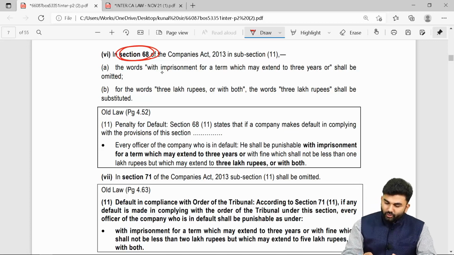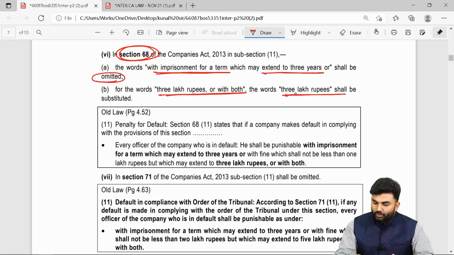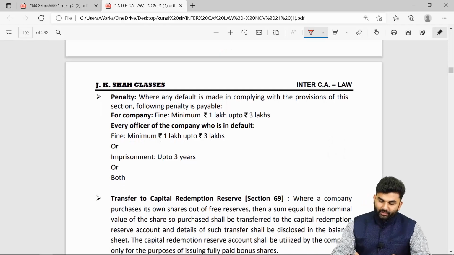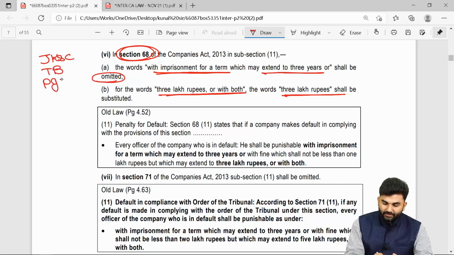The provision used to have the words imprisonment, which may extend up to 3 years, which is now to be omitted, and the words 3 lakh rupees or with both should be substituted with the words 3 lakh rupees. This you will find in your JKSS textbook, page number 98.